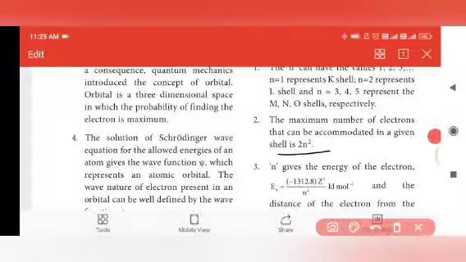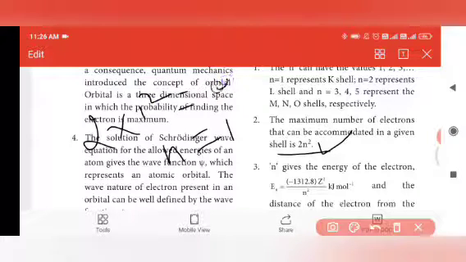We can find out the number of electrons occupied in a given shell, given the energy level. If we take n equal to 1, that is the first shell, we should know how many electrons will be occupied in the first shell. To find that, we use the formula 2n square. Applying the value of n, that is 2 into 1 square, which is equal to 2. So the maximum 2 electrons will be occupied in the first shell.